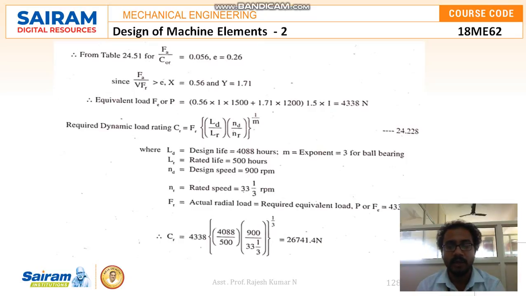So therefore equivalent load FE is equal to 0.56 into 1 into 1500 plus 1.71 into 1200 into 1.5 into 1. So that is 4338 Newton.